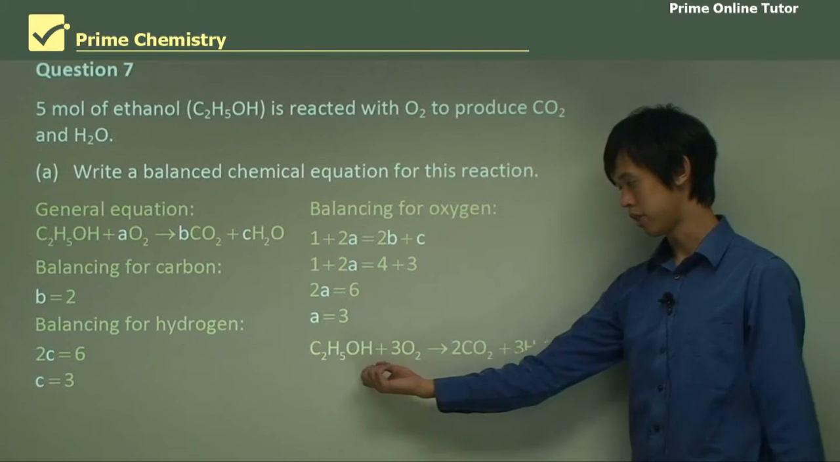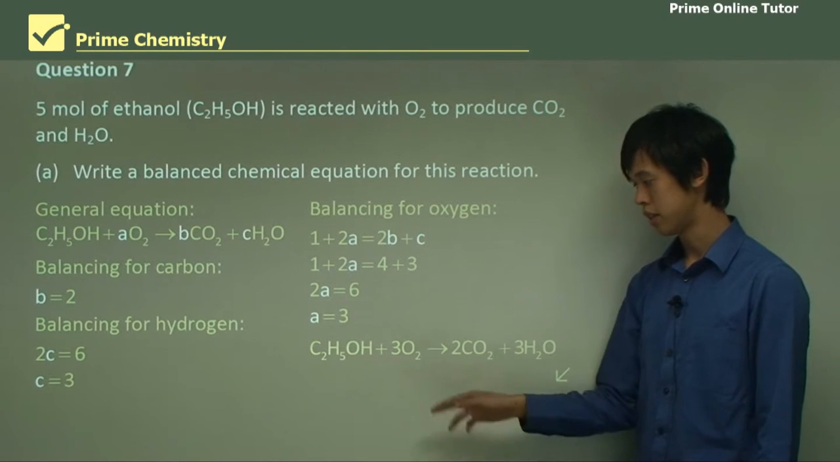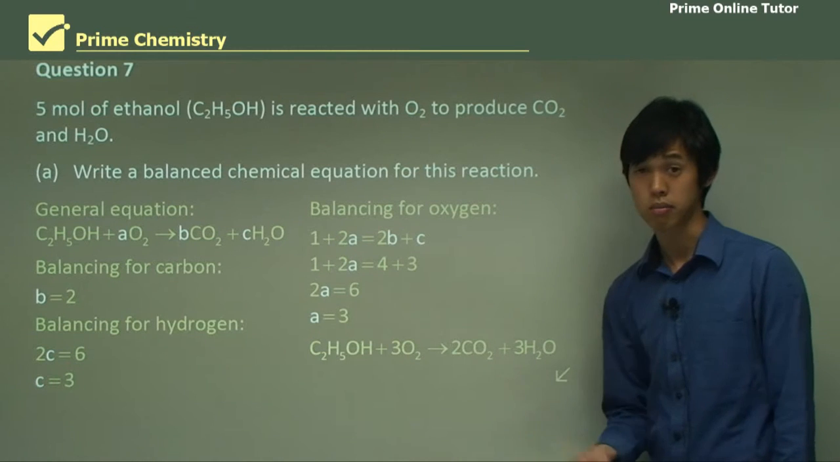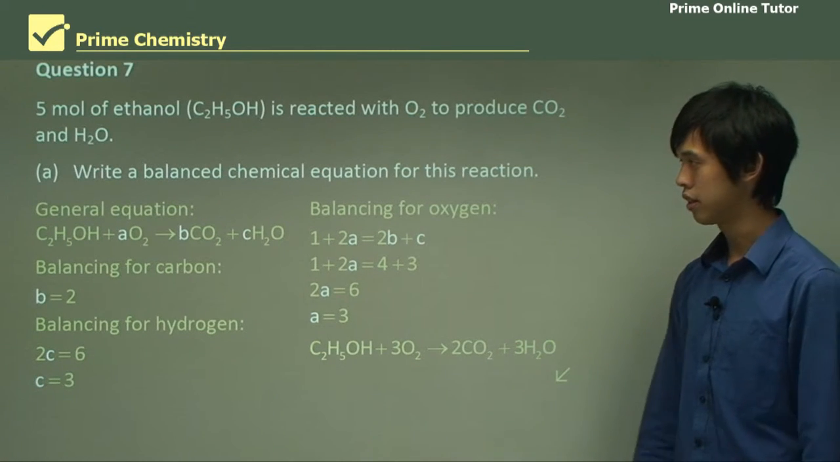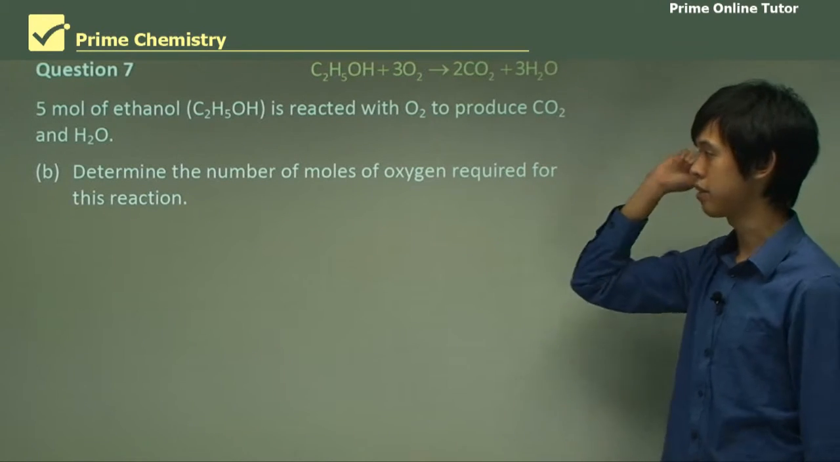reaction or chemical equation is 1 ethanol molecule, or 1 mole of ethanol plus 3 moles of oxygen gives you 2 moles of carbon dioxide and 3 moles of water. Okay. And we're just going to keep it in here just because we want to use it later.